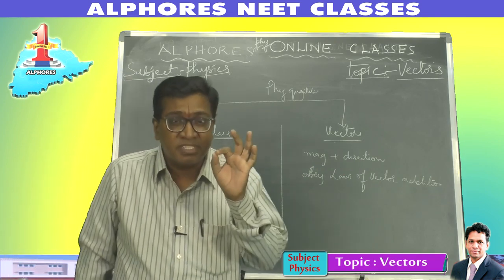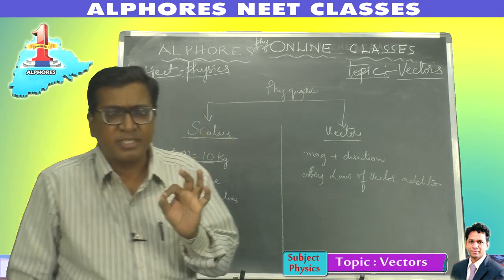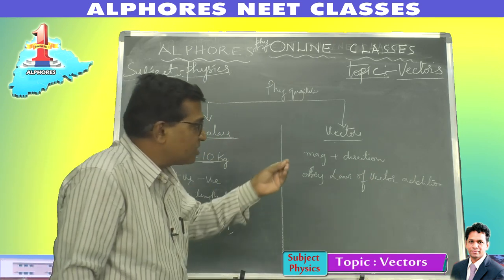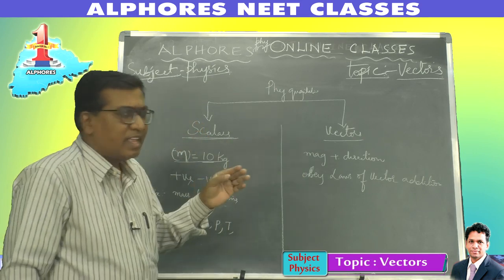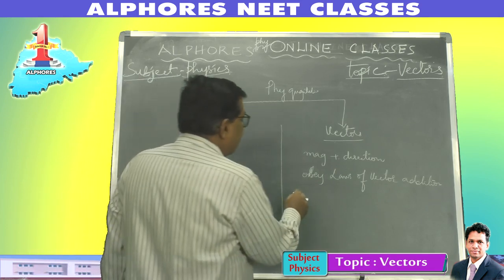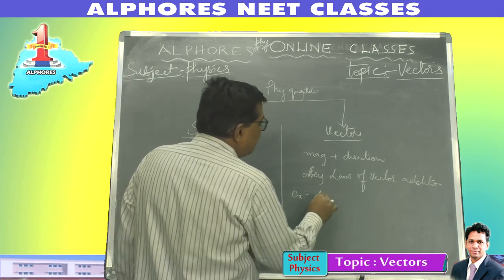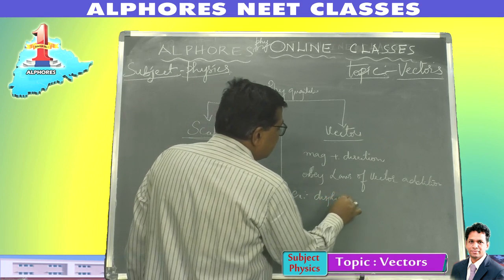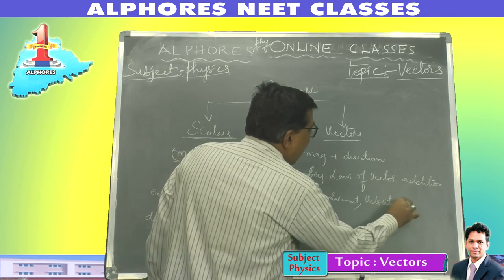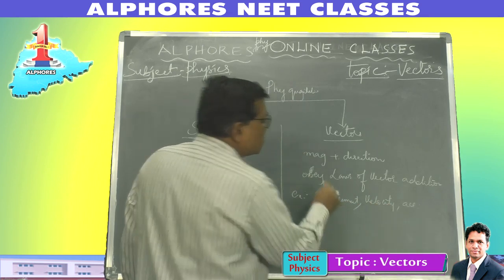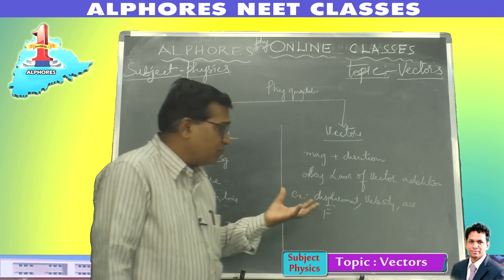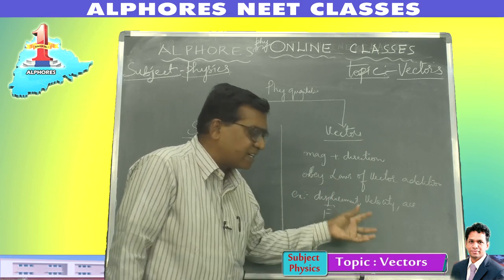But those physical quantities which possess magnitude and significant direction, right? Those quantities are called vector quantities, and they obey the laws of vector addition. Examples are displacement, velocity, acceleration, force, and so on. There are many vectors we come across. In physics, most of the physical quantities are based on vector analysis.